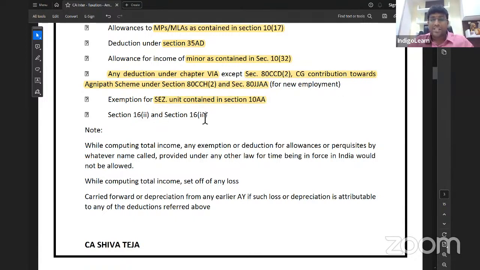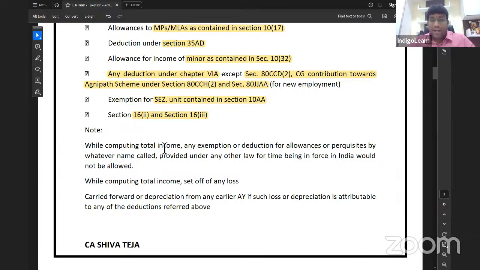Section 16(ii) and 16(iii). 16(ii) is entertainment allowance, 16(iii) is professional tax. But you can still take 16(ia). That means nothing but standard deduction. Section 16(ia), standard deduction of 50,000 or actual salary, whichever is lower. Standard deduction in case of salary, that can be taken whether you are paying tax under a default tax regime or optional tax regime. But if you are paying tax under a default tax regime, you cannot take section 16(ii) and section 16(iii). 16(ii) and 16(iii) is not allowed in case of default tax regime.